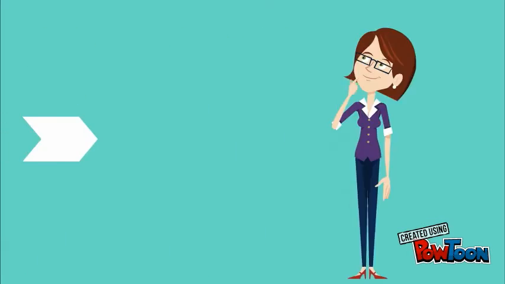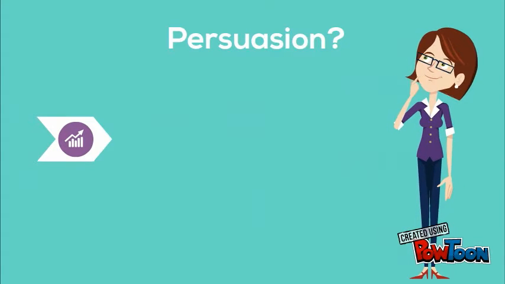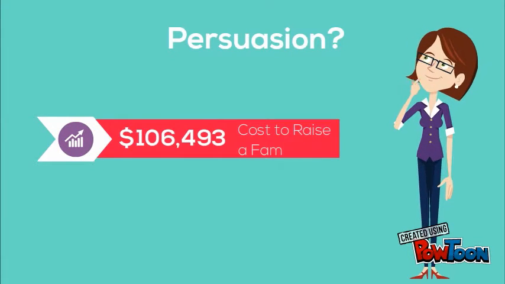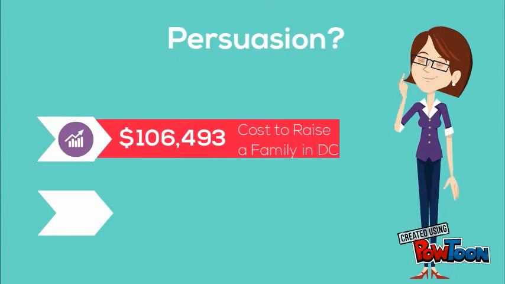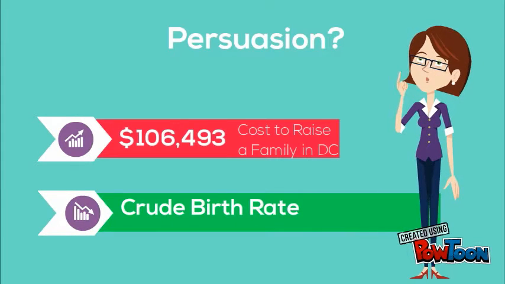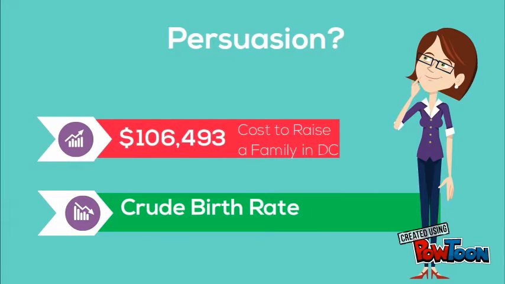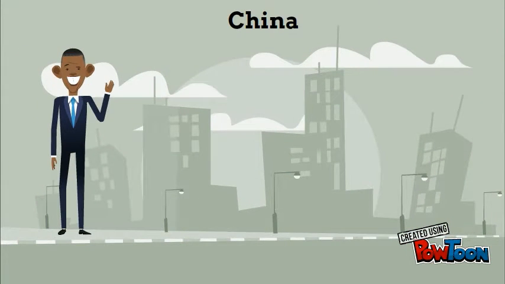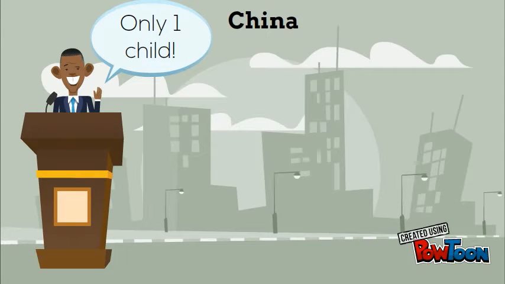Human geographers are uncertain as to if people are persuaded by the high cost of raising a family in cities or the enticing opportunities of employment to delay childbearing. What they do know is that whatever it is, it is causing the crude birth rate to fall well below the replacement level in some countries. One of the most infamous acts associated with population planning is China's one-child policy.